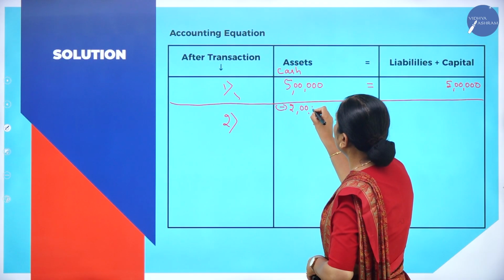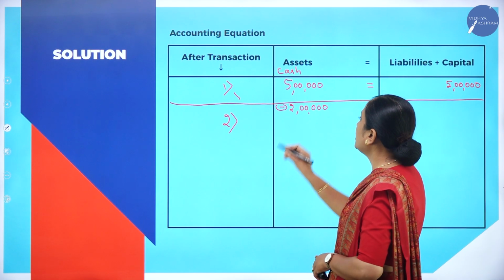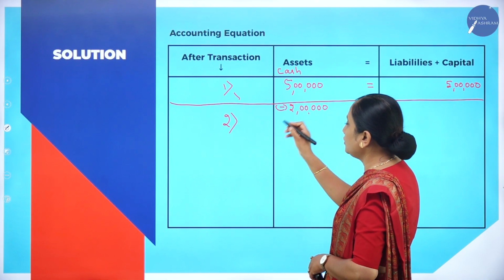So minus 2 lakhs. Earlier, how much was it? The available cash was 5 lakhs. Now 2 lakhs got reduced. 2 lakhs he has taken.